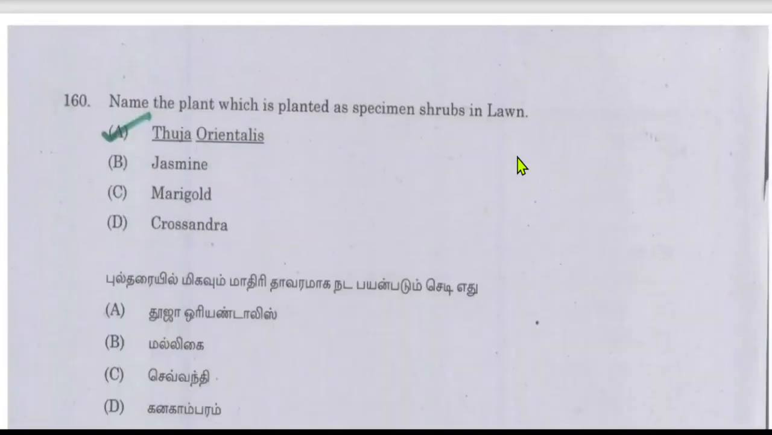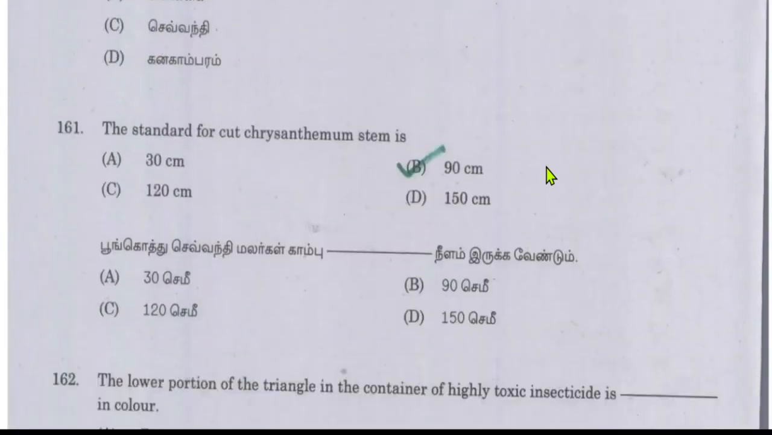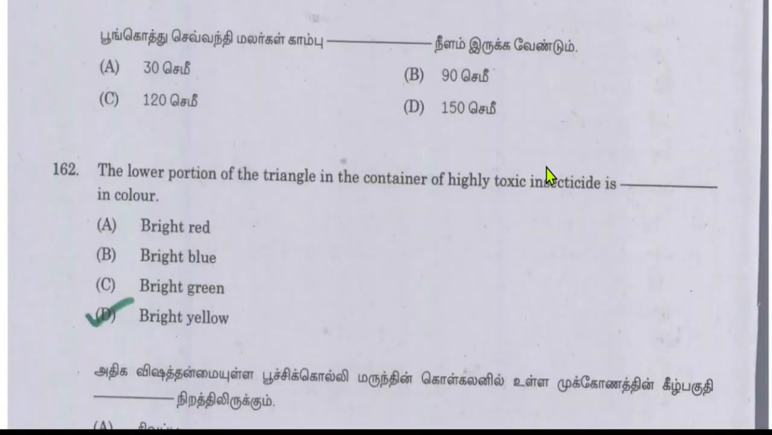Name the plant which is planted as a specimen shrub in lawn. Thuja orientalis. It is most commonly used as a specimen shrub, so it is Thuja orientalis in lawn. The standard for cut chrysanthemum stem is 90 cm. The lower portion of the triangle in the container of highly toxic insecticide is in bright yellow color.